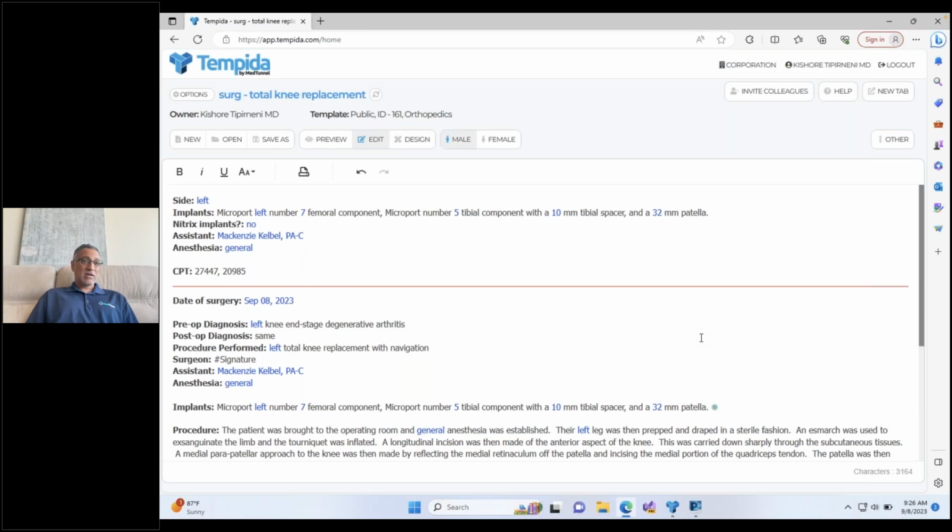In fact, my medical assistant uses Tempida, and let me tell you how that works. Whenever I do an injection in the office, our practice requires that she enters into that patient's chart the lot number, the expiration date, et cetera, of the medication that I injected. Now, typically, I inject a mixture of 3 different medications for a cortisone injection.